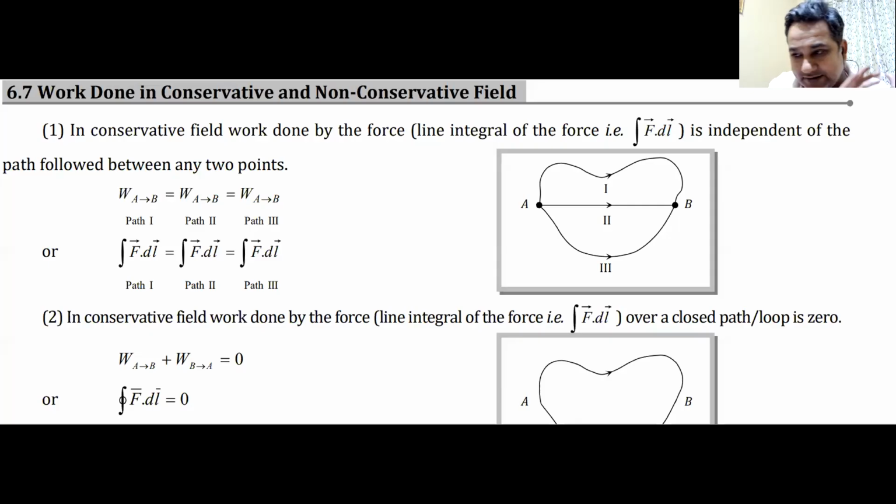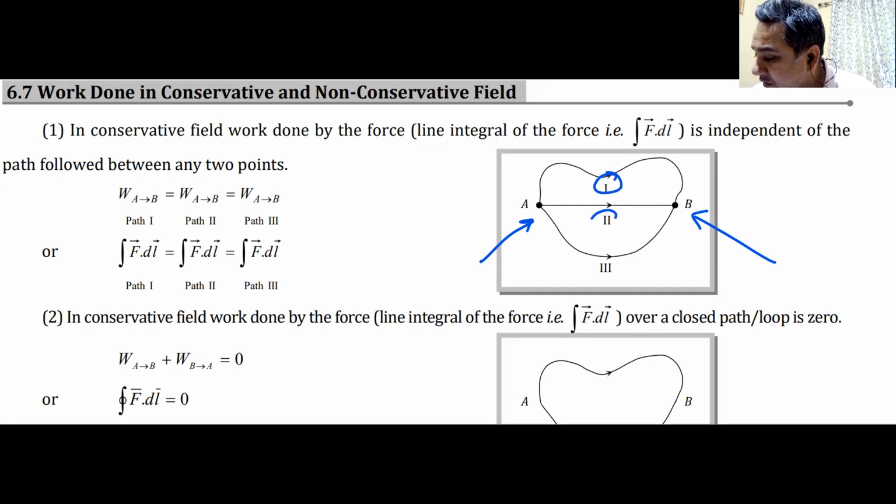I hope everyone has written this. These are the 2 points given in your notes, and I want you to note them down the exact same way they are given. The heading is conservative force. I am moving a particle from point A to point B, and finding the work done by a conservative force in 3 different parts. Work done from A to B in part 1 is the same as in part 2 and in part 3.